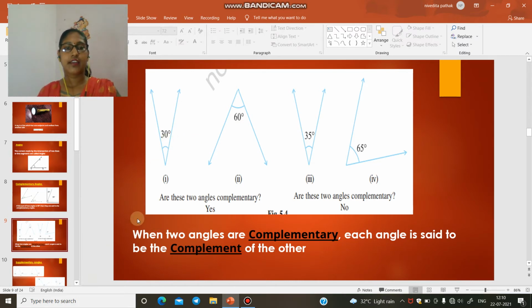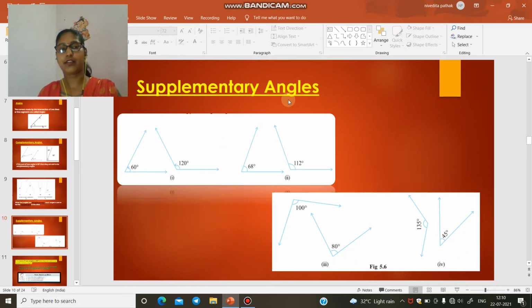Okay. Next, we understand supplementary angles. When you observe all these pairs of figures, in the first figure, the sum of 60 degrees and 120 degrees is 180 degrees. The sum of 68 degrees plus 112 degrees is equal to 180 degrees. Same as in the third figure, when you add them, you get 180 degrees. And in the fourth figure, you also get 180 degrees as a sum.